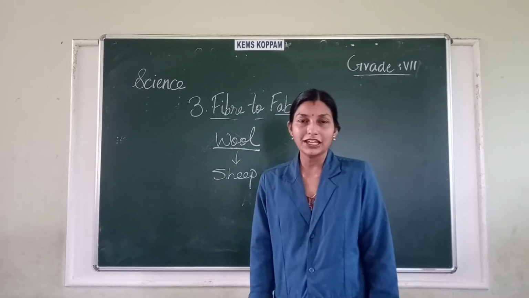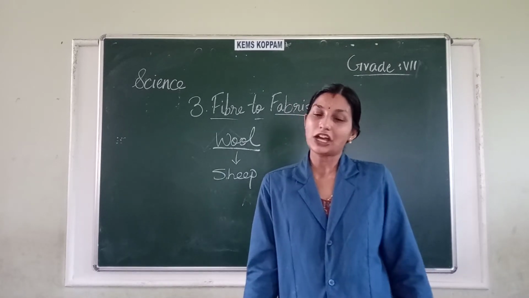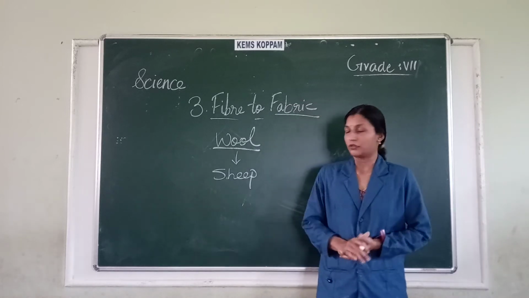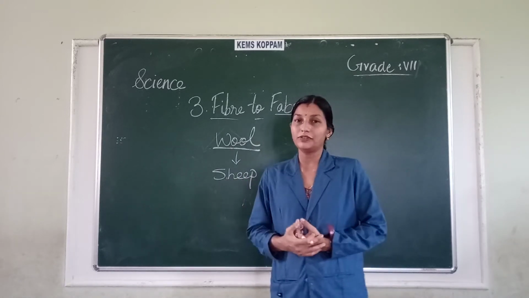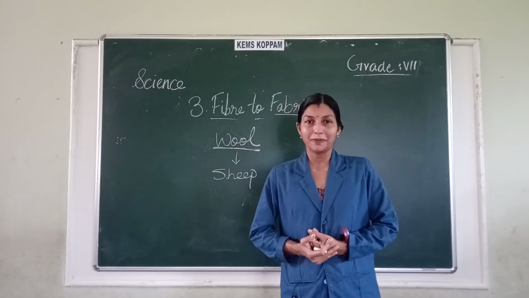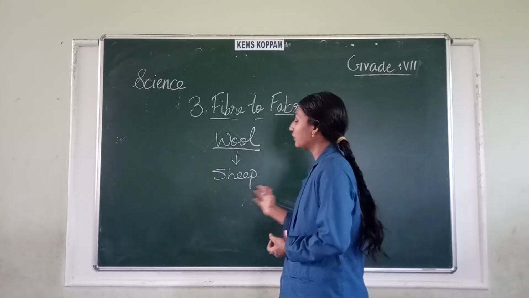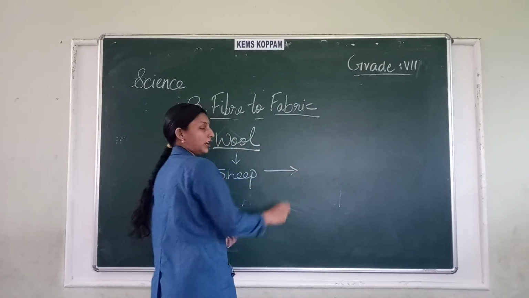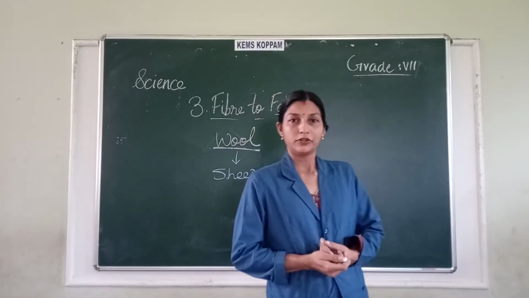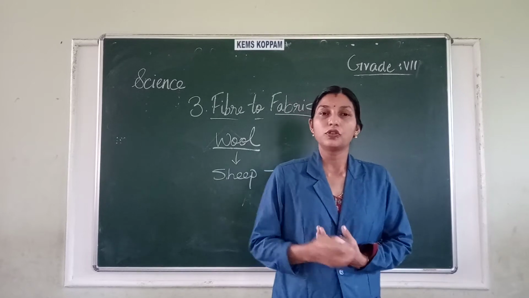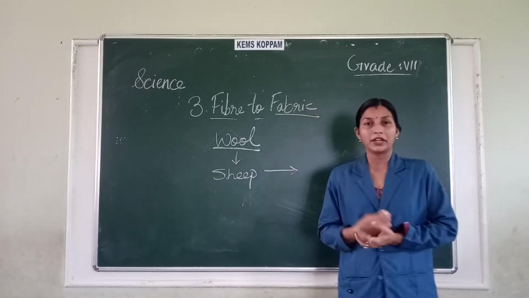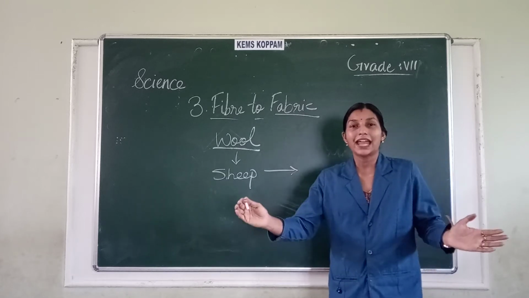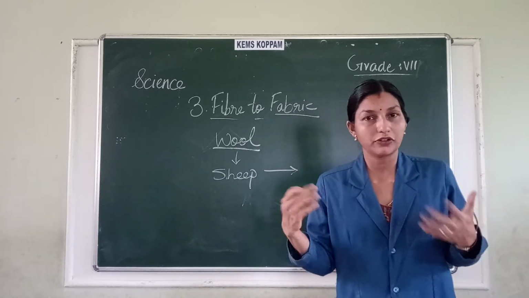Now these sheep are of different types, and they produce two kinds of hair on their body. Why does wool help us keep our body warm? The reason is that wool can trap a large amount of air.